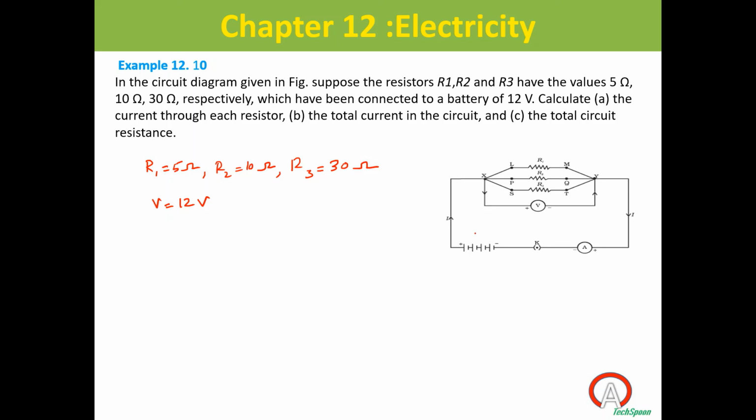The supply voltage is given. It is 12 volt. What will be the voltage across R1? I am asking the voltage across R1. The supply voltage is given as 12 volt. What will be the voltage if I connect a voltmeter like this and measure the voltage across R1?